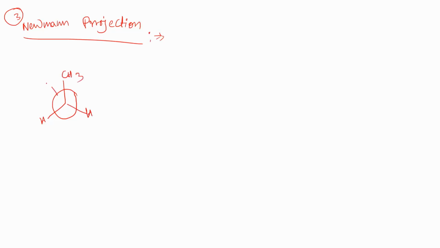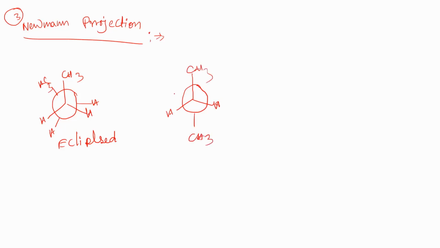Now here is a CH3, hydrogen is here and hydrogen is here. Now it is the eclipsed isomer. In general, people are concerned about the eclipsed and the anti isomers. They won't discuss much about the gauche. So this is the gauche and this is the anti isomer.